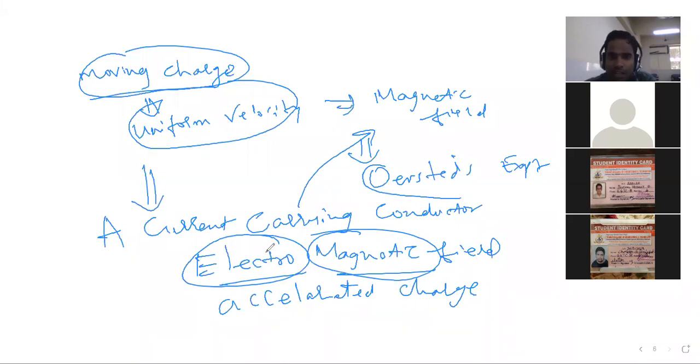And a series of charges which are accelerated produce both electric as well as magnetic field, and that is what we call EM. If we radiate that electromagnetic field through an antenna, what we get is the EM wave. Okay, so that was just your introduction of magnetic field and the EM field.